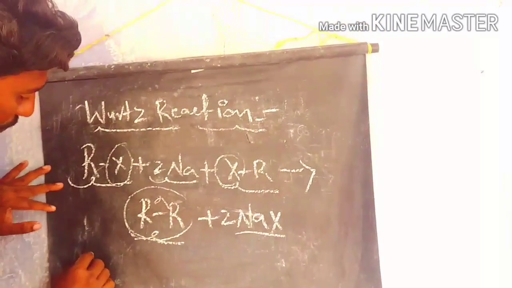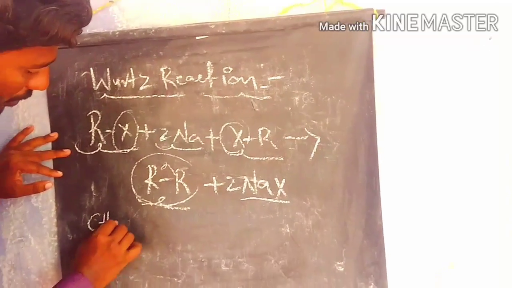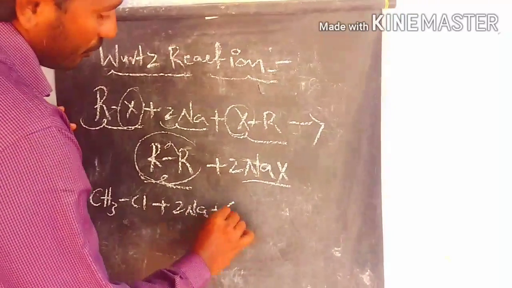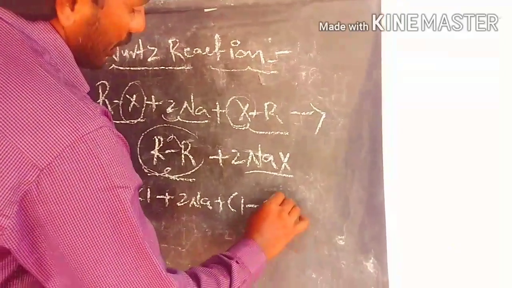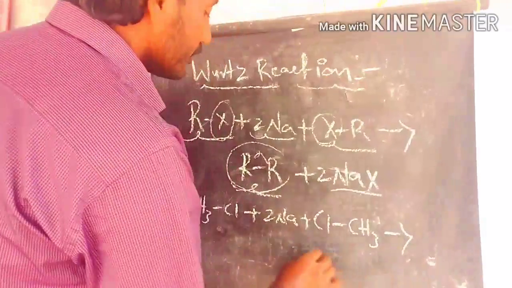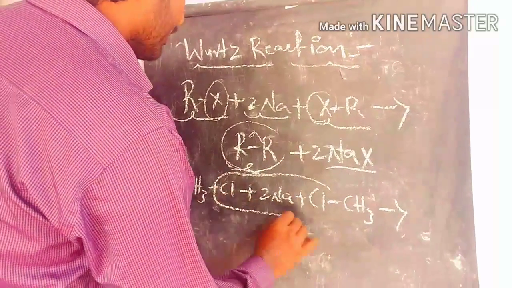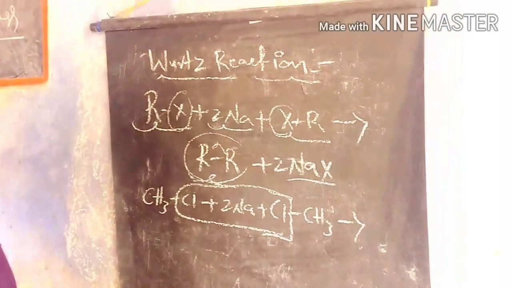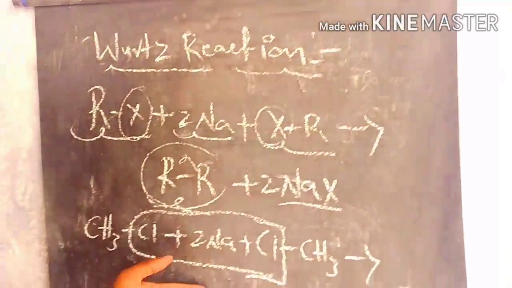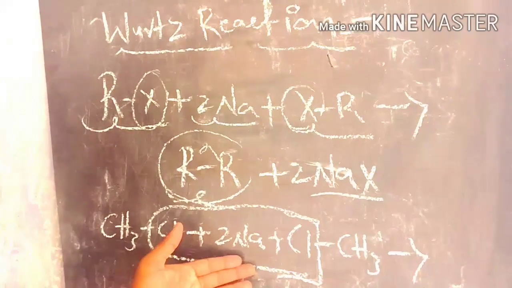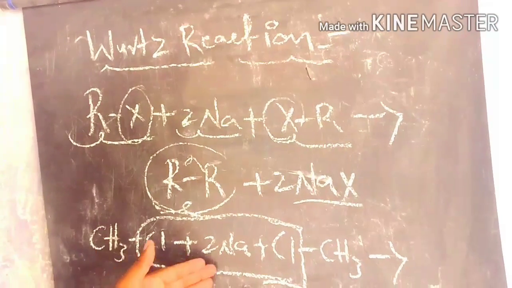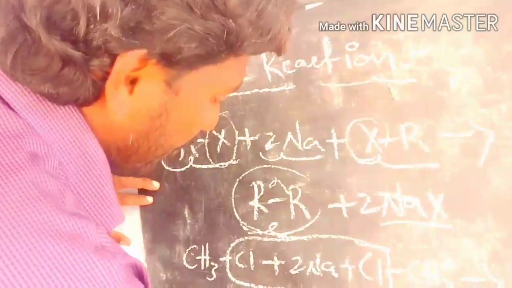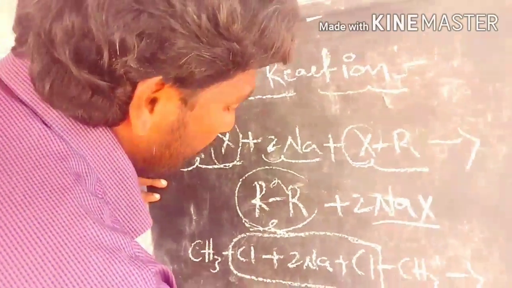For example, take a simple example: methyl chloride plus 2 moles of sodium, reacting to make a bond between these 2 methyl groups and form the salt, sodium chloride. A new bond is formed between the methyl and methyl groups.